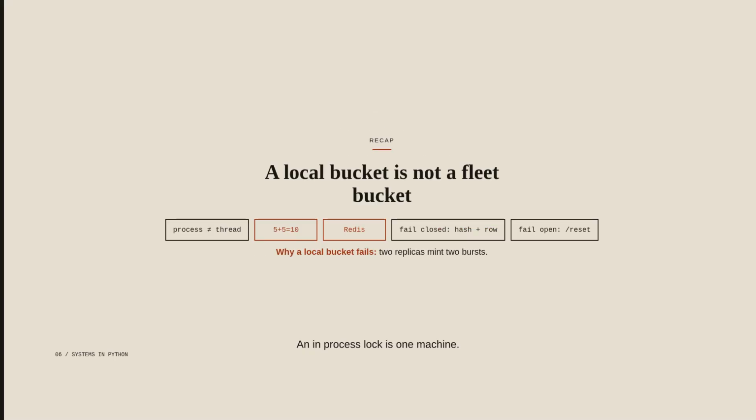An in-process lock is one machine. Two processes double the burst. A shared store holds the tokens, and Redis is that store. Fail closed protects the pool. Fail open keeps the path open. A local bucket is not a fleet bucket. This lab has 2 processes so the double burst is visible, and Redis is how we take it back to 5.